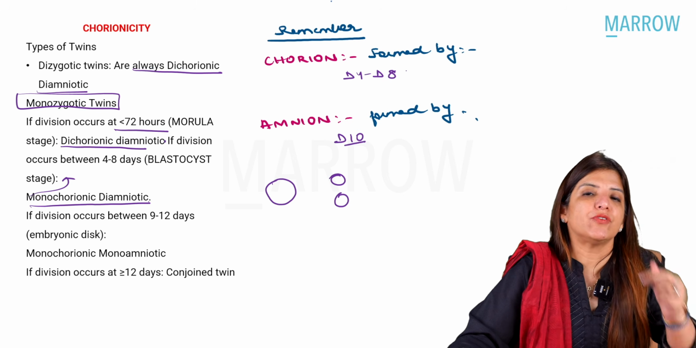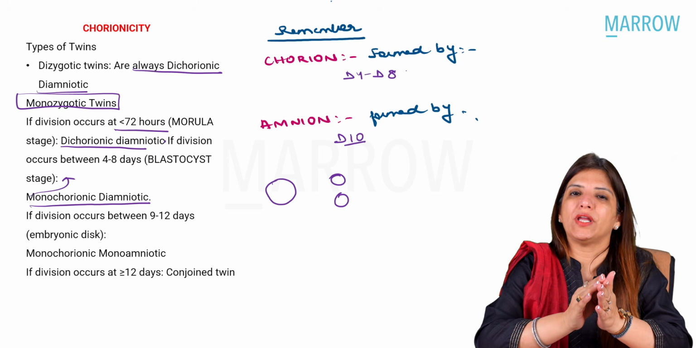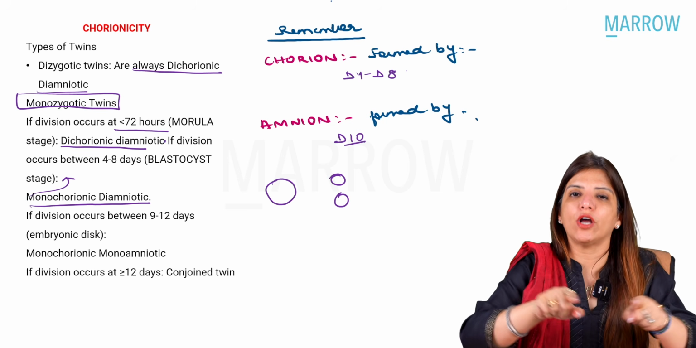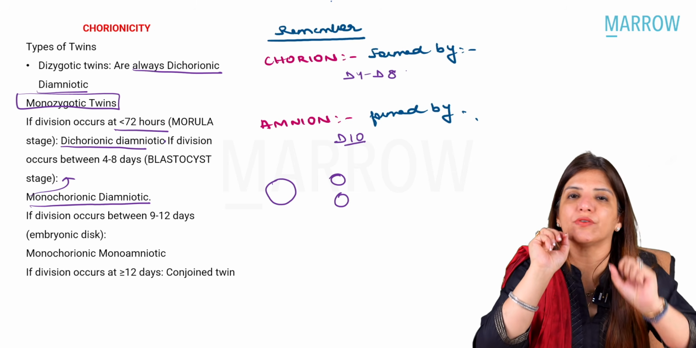Right? Now, if division happens between 9 to 12 days, now imagine this big ball between day 4 to day 8 will form its chorion, and by day 10 will form its amnion. Now it is going to divide into two small balls.